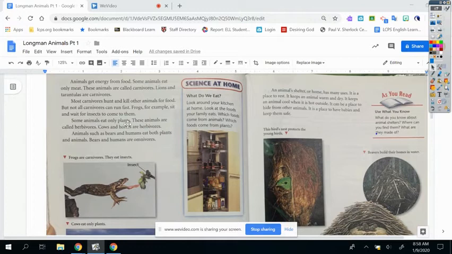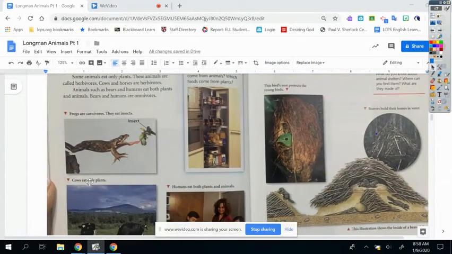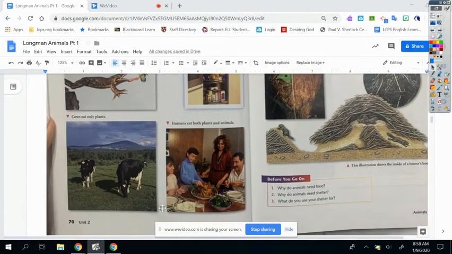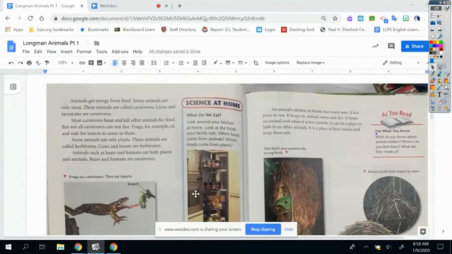Some animals eat only plants. These animals are called herbivores. Cows and horses are herbivores. Animals such as bears and humans eat both plants and animals. Bears and humans are omnivores. Frogs are carnivores. They eat insects. Cows only eat plants. Humans eat both plants and animals.